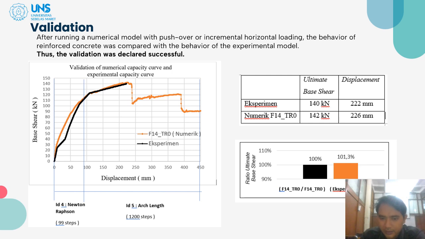The difference in the ultimate base shear ratio between F14TR0, the black color on the right side, and the experiment is 1%. So the validation was declared successful.